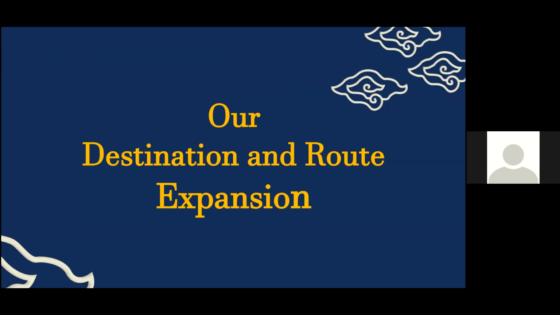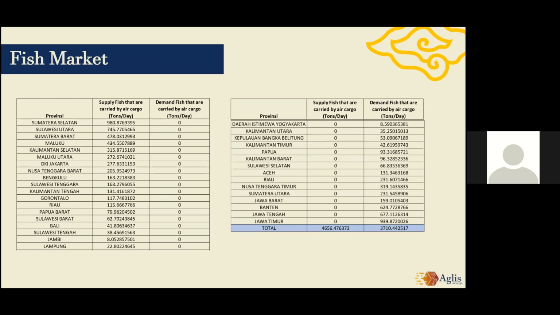So let me first start with our destination and route expansion. As you can see here in the slide, the table on the left is the supply of fish in several provinces in Indonesia. We can see that the top number one is from Sumatera Selatan with 980 tons per day supply fish. And on the right side, you can see the total demand, the demand of the fish in all provinces.